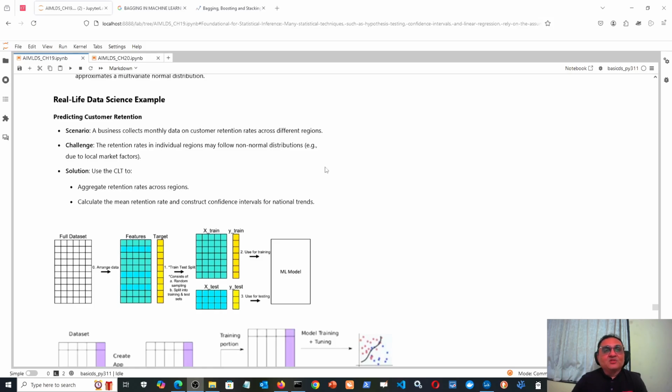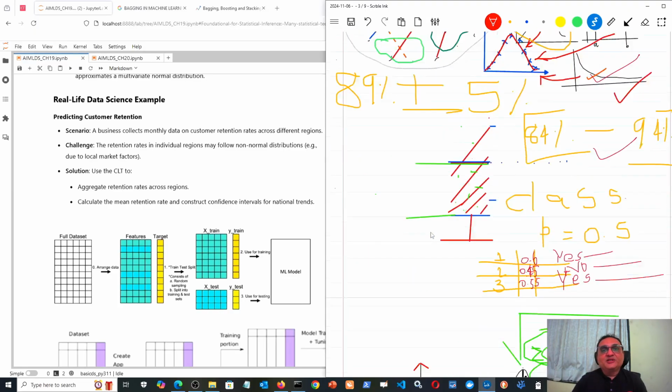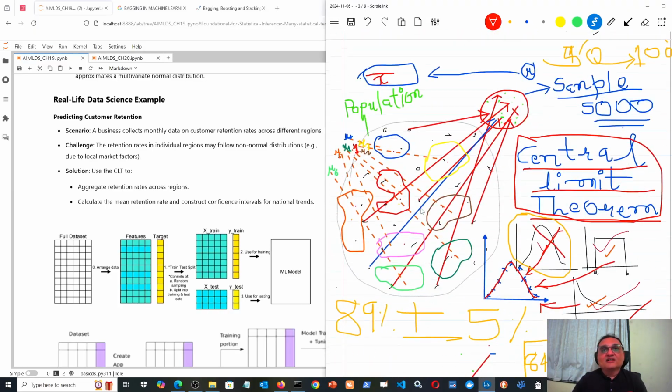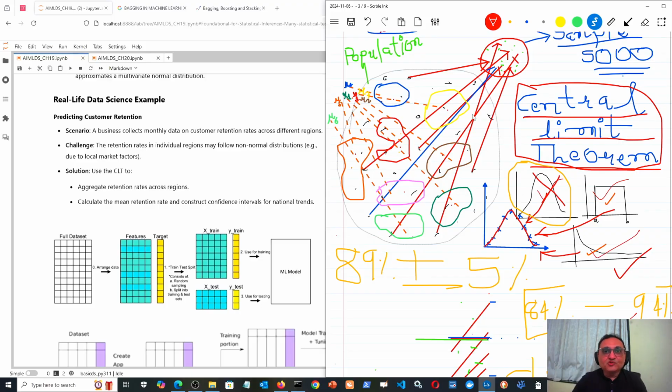and I want to build a predictive model. So what we do at that time, I told you, is that you take all the customers as one population, from which you make four samples: one sample of North India, one sample of East India, one sample of West India, and one sample from South India, right? And then each sample will be quite different from each other because they have their local factors which give them some particular nature of the data, and therefore each sample may even not be normal.